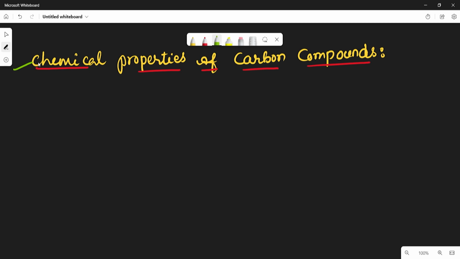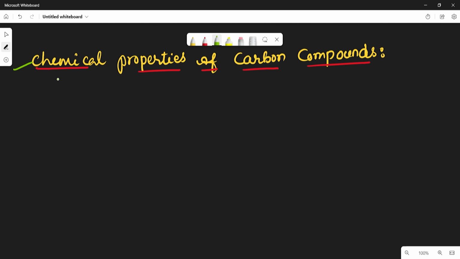Chemical properties of carbon compounds. In the last video, we discussed the IUPAC nomenclature of carbon compounds. So now, let us see what the chemical properties of carbon compounds are. Of course, we know there are millions of carbon compounds. Carbon compounds mean organic compounds. But if you observe, the reactions they undergo are limited.